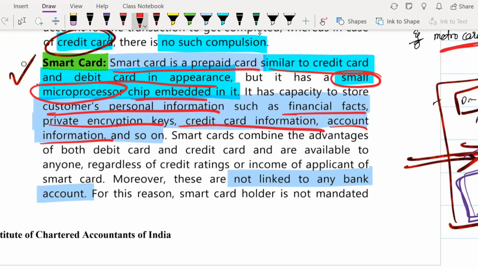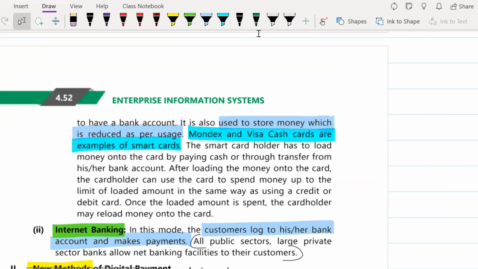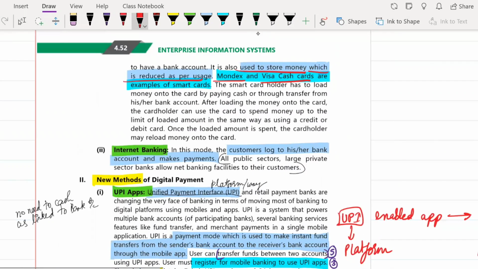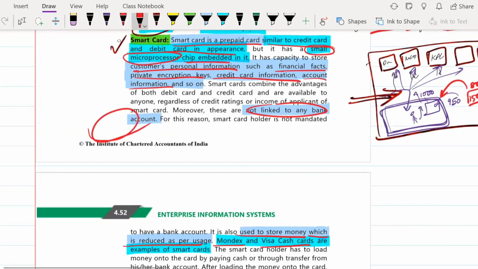So these smart cards are not linked to any bank account. In this, you will recharge it first itself, and wherever you want to spend, you will go on spending in those certain shops. So this is used to store money, which is reduced as per your usage. As and when you spend money, the money from this recharge card will get reduced. Examples are Mondex and Visa cash cards. Yes, this is not very common in India as of now.